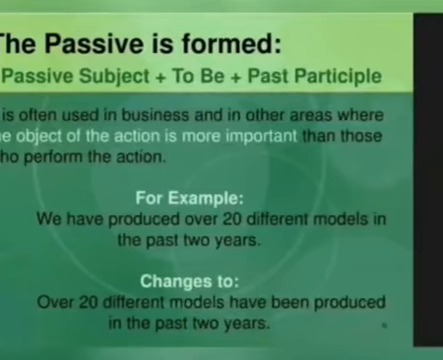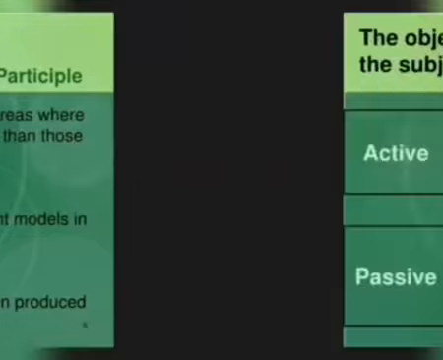So the sentence structure of the passive voice is passive subject plus to be, that means a form of verb be, plus past participle, that is your third form of verb. It is often used in business and in other areas where the object of the action is more important than those who perform the action. For example, we have produced over 20 different models in the past 2 years. So this active sentence changes to: over 20 different models have been produced in the past 2 years.